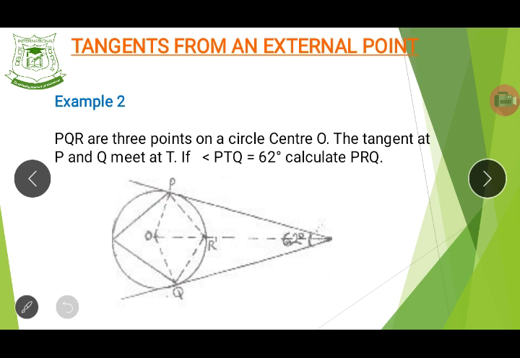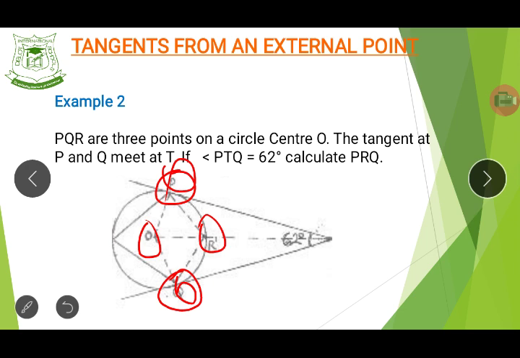Look at this question. It says PQR. Look at P, Q, and R. Hey, this is a very, very sweet question. Now, these are 3 points on this circle, right? There are 3 different points that touch the circle. Now, the center of the circle, as usual, is O. Now, the tangents on this circle are at points P and Q. Those are the tangents on the circle.